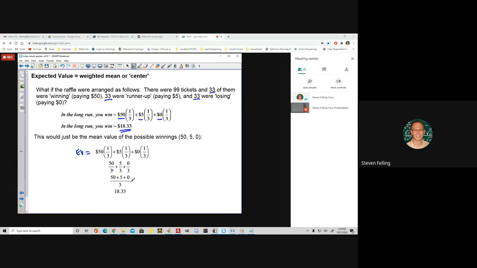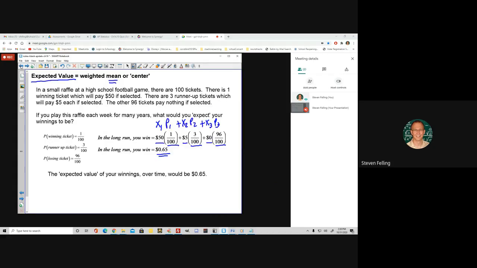And that's really just finding the average, right? If we add things up and divide by the total number, we're finding the average. So if I had equally likely cases, I could just say you could win 50 or 5 or 0, and I'd add those up and divide by 3, and that would give me the average winnings per week. But what the expected value calculation allows us to do is to allow these probabilities to be different for each outcome. So it's a probability weighted average, okay?